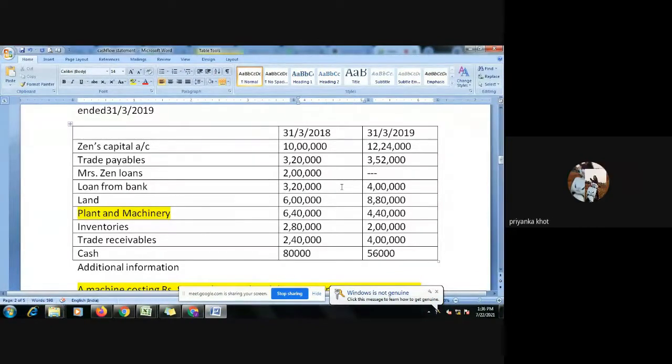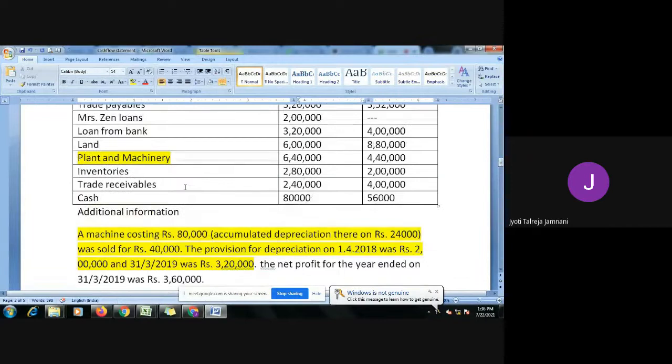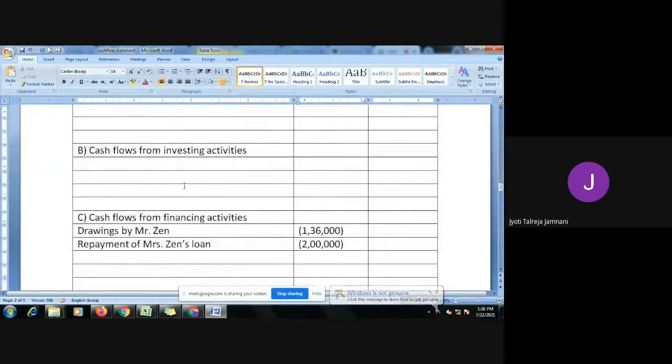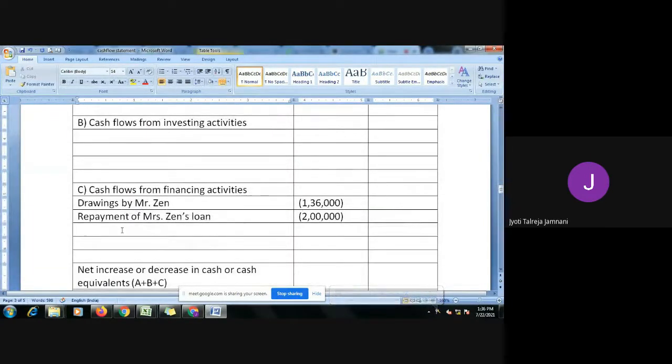Cash comes in. Like I took a loan from Francis, cash came in, so when I take a loan from the bank, cash will come in. My loan increases, which means I've taken additional loan. Again, loan means long-term liability, so it will go for financing activities. And here we will write loan from bank.